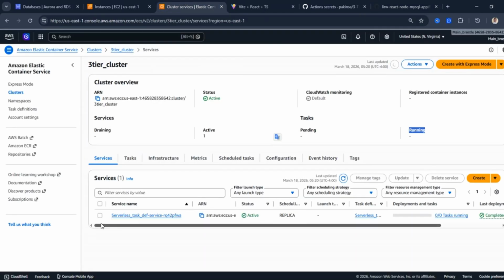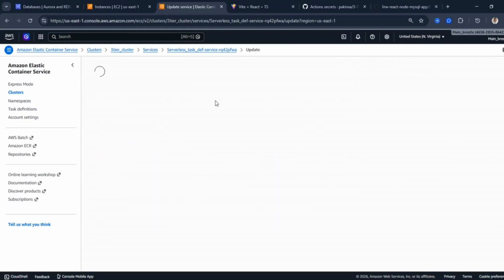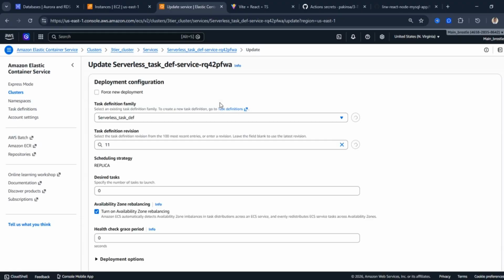So what I'm going to do, this service is the manager of the tasks that I'm going to run. I'll click on update. Then I want to update the service to start running. If you look at what I've done, I put this desired task to be 0. That's because I want to stop the service from running. I want to stop everything. I don't want to be charged on AWS while my service is not running. So I have to stop all of this.